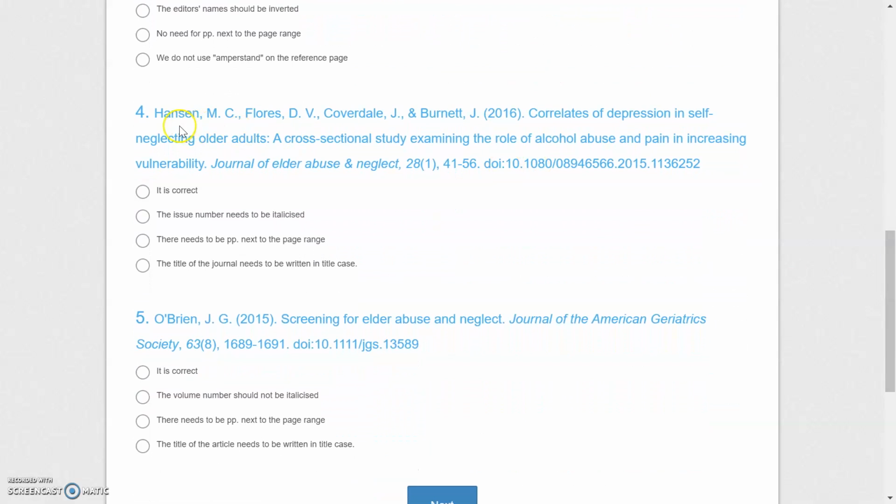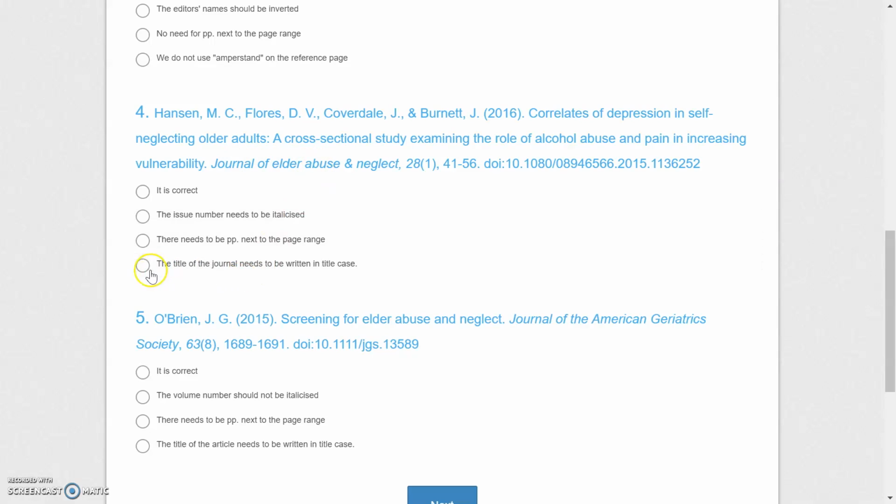Let's look at number 4. Again, what is wrong with that? The first one, again, it says it is correct. Yes, I'm checking the writer's names are given correctly, the date, and comes the title of the article, which is given correctly, and comes the journal title. Do you see anything wrong? Yeah. We write the title of the journal with each word's first letter capital, except for prepositions. So this journal title is wrongly written here.